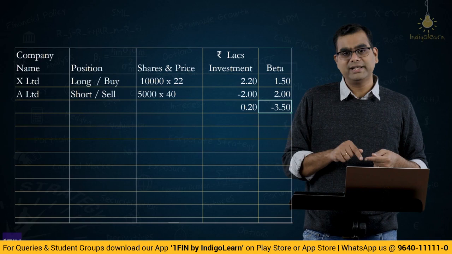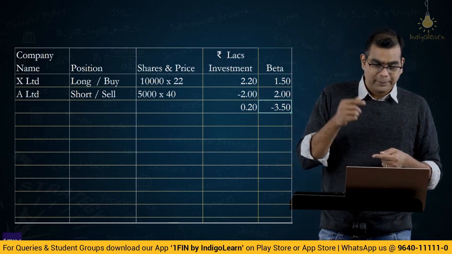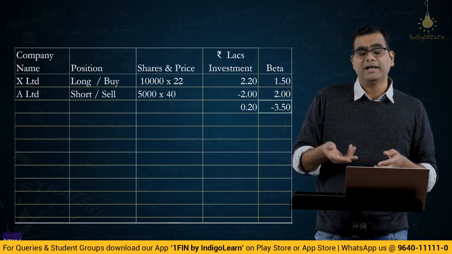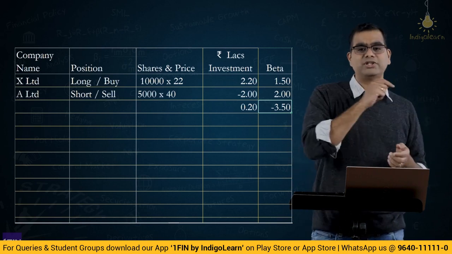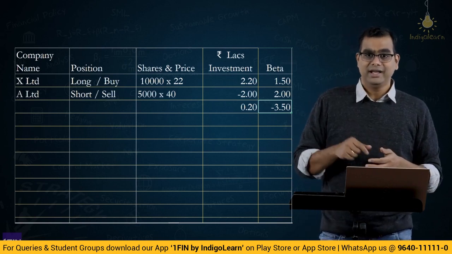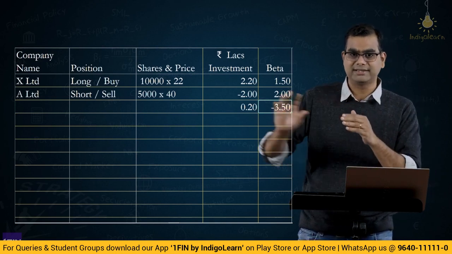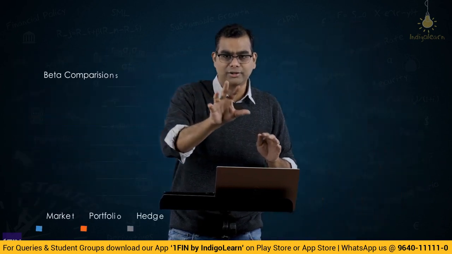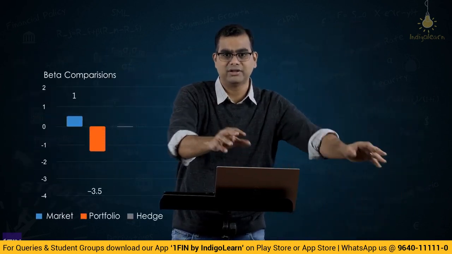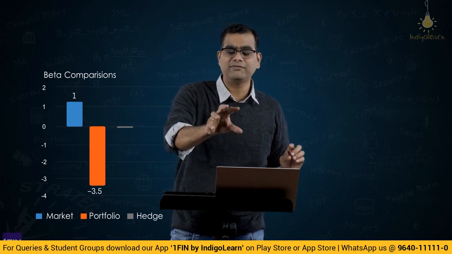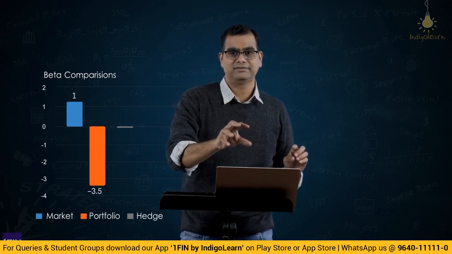Now, for this, the person, whoever, Ram, right? Ram entered into Nifty contracts to hedge this position. If you have a negative beta, let's say market, your portfolio and hedge. Market has beta of 1, your portfolio has beta of minus 3.5.